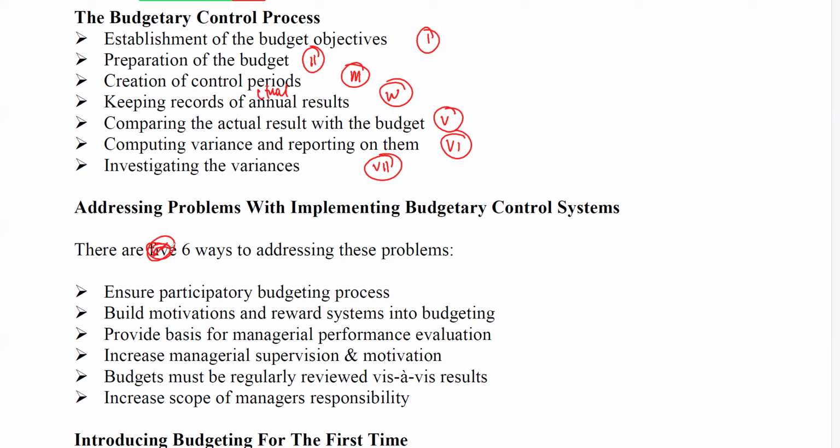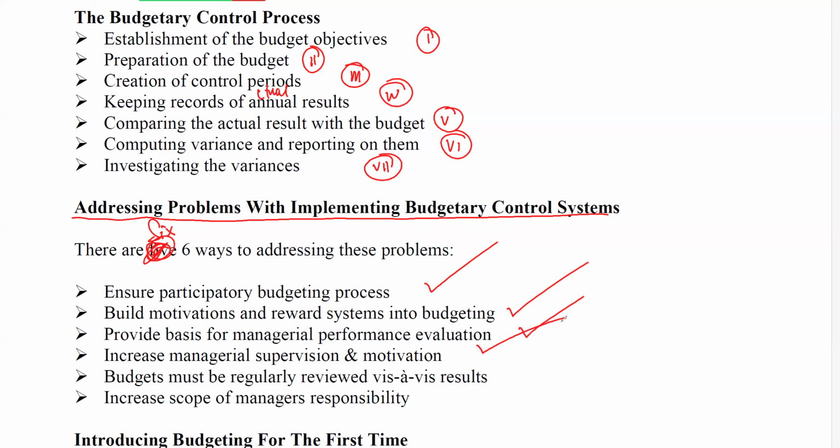There are 6 ways. So how do you address problems with implementing budgetary control system? So there are 6 ways to address these problems. You can ensure a participatory budgeting process. You can build motivation and reward systems into the budgeting system. You can provide a basis for managerial performance and evaluation.